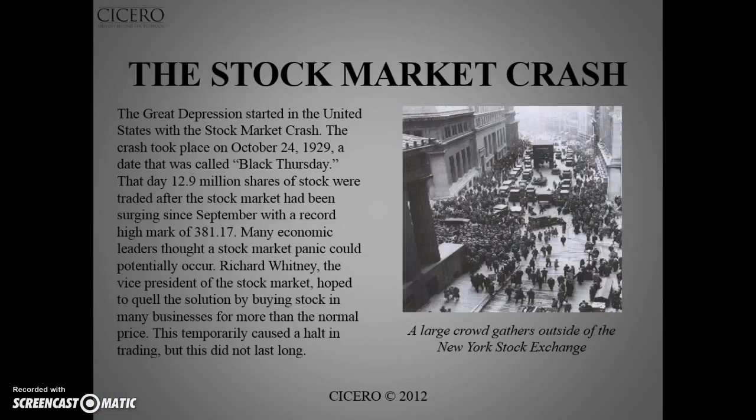The stock market crash is believed to have started the Depression. The crash occurred on October 24, 1929.